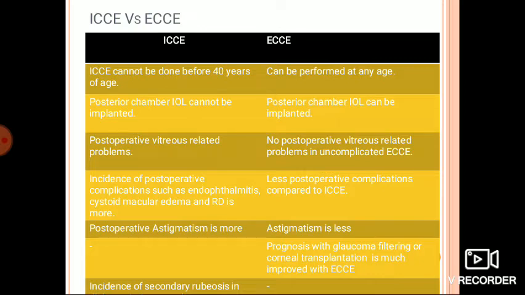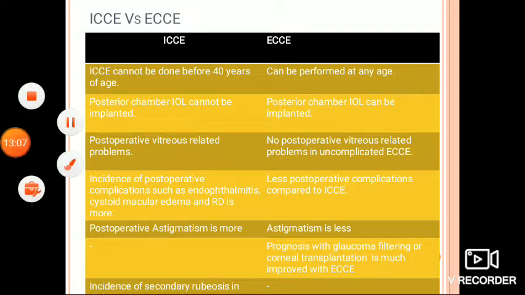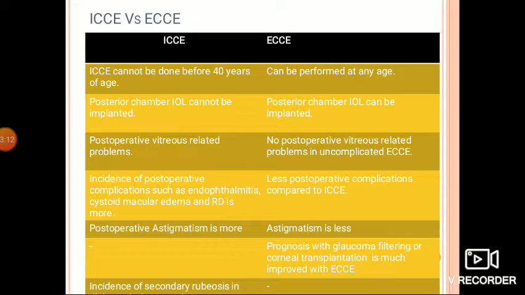In ICCE, post-operative vitreous related problems are more, such as herniation in the anterior chamber, pupillary block and vitreous touch syndrome, which are not seen after extracapsular cataract extraction. The incidence of post-operative complications such as endophthalmitis, macular edema and retinal detachment is much less after extracapsular cataract extraction as compared to that of intracapsular cataract extraction.